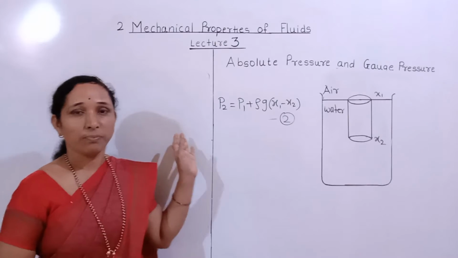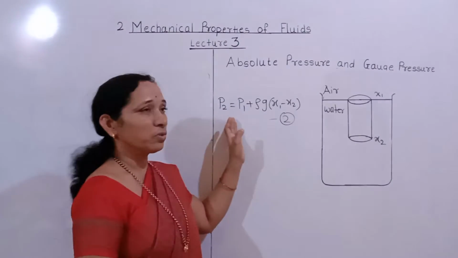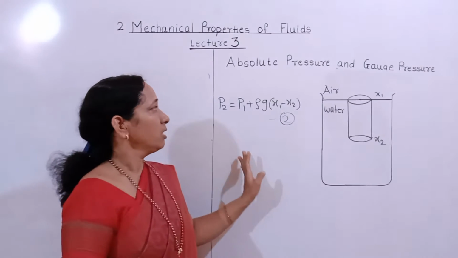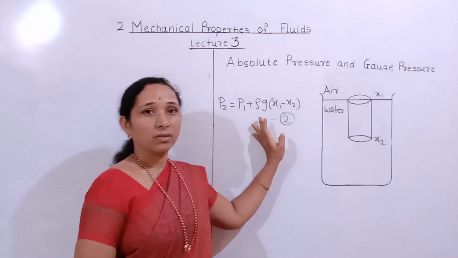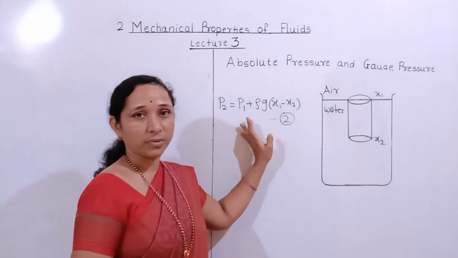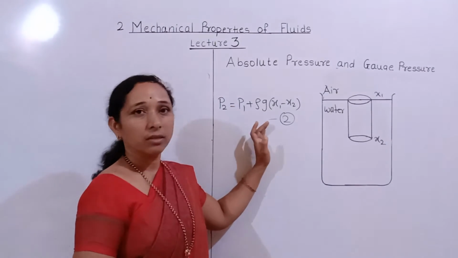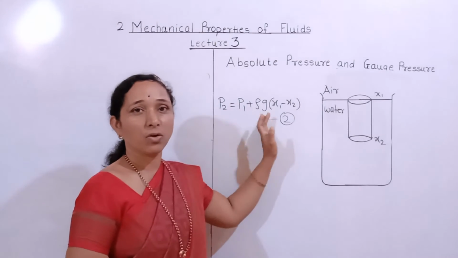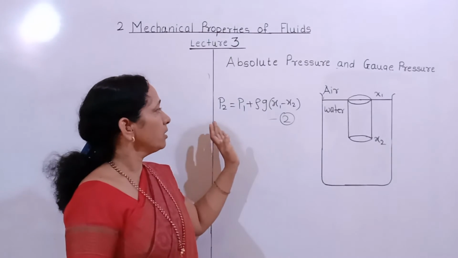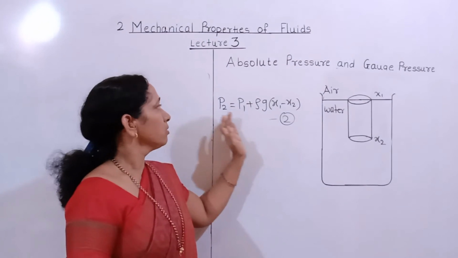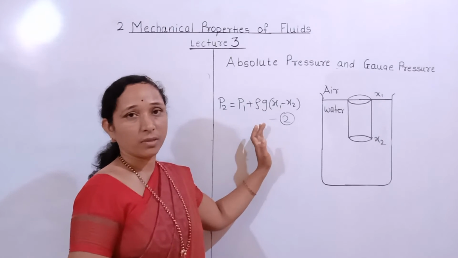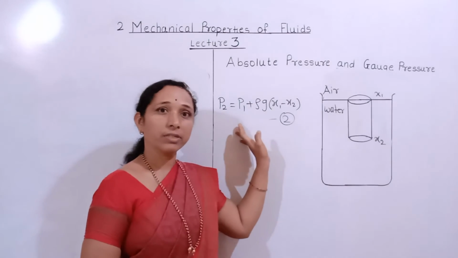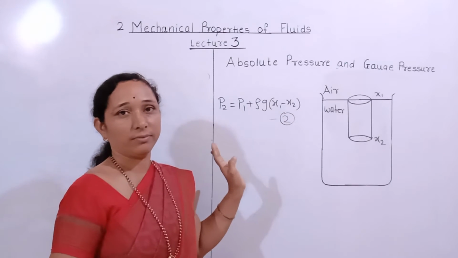We get the equation of pressure as P2 equal to P1 plus rho g into x1 minus x2. This equation is valid for the measurement of pressure below the liquid surface. That is, this equation is a function of depth, and it is also valid for the determination of pressure above the liquid surface. That is, this equation becomes a function of height.